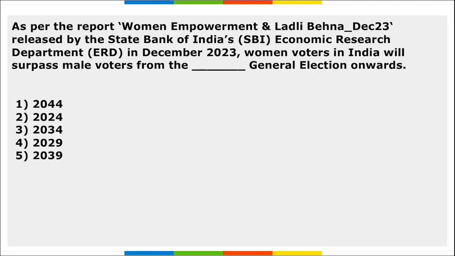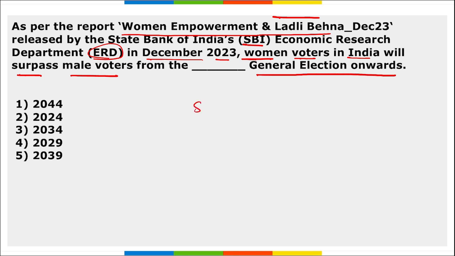Next, as per the report Women's Empowerment and Ladli Behna December 2023 released by the State Bank of India's ERD, that is Economic Research Department, women voters in India will surpass male voters from which general election onwards?